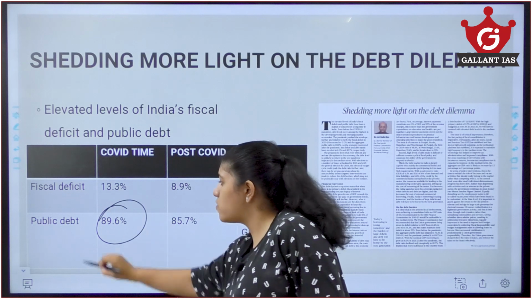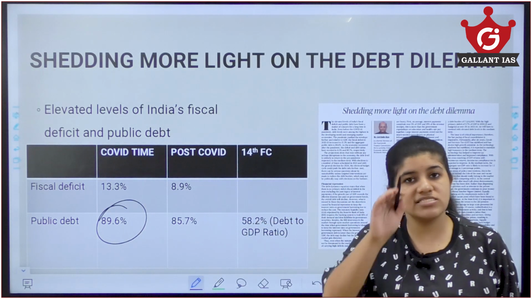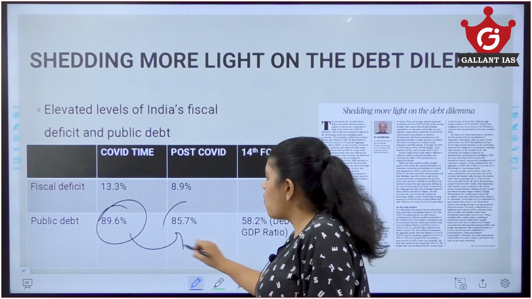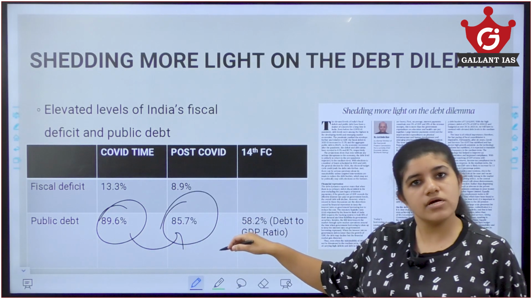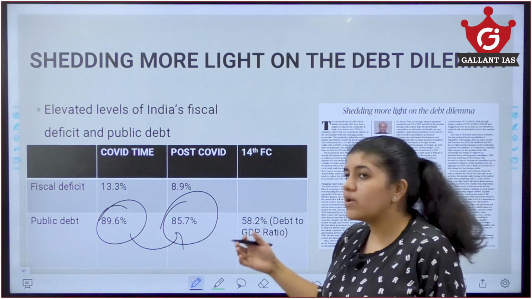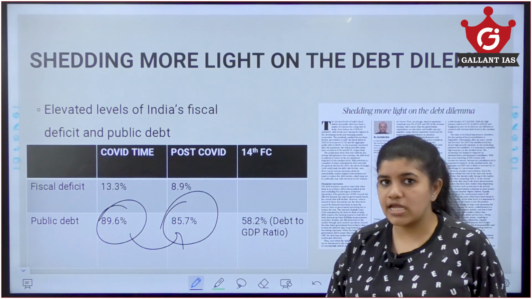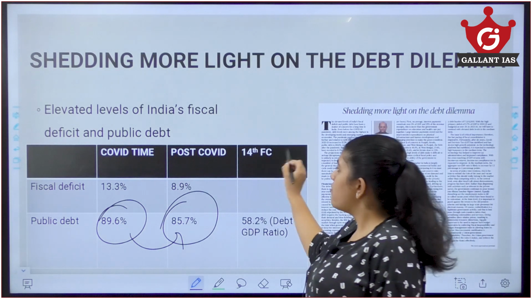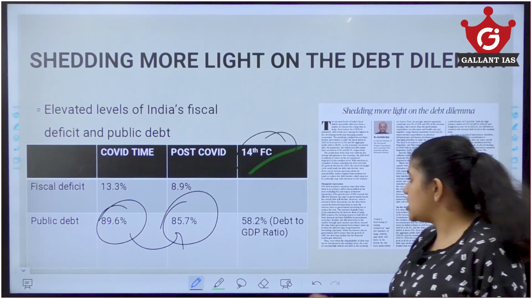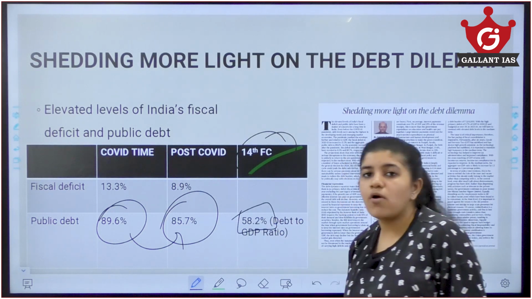So let's see here. During COVID our debt was about 89.6%, which is almost 90%. Post-COVID, it came down to 85.7% due to reforms and other government policies and initiatives by the central and state governments. But the 14th Finance Commission states a debt to GDP ratio of about 58.2%.